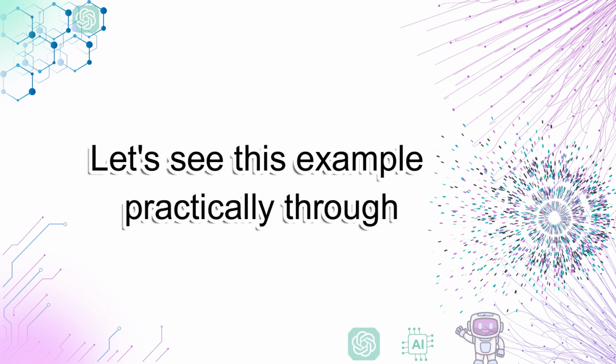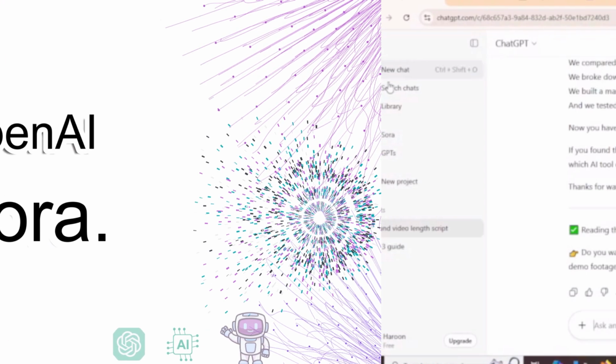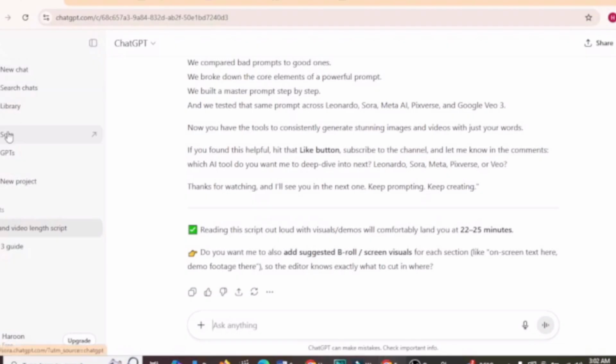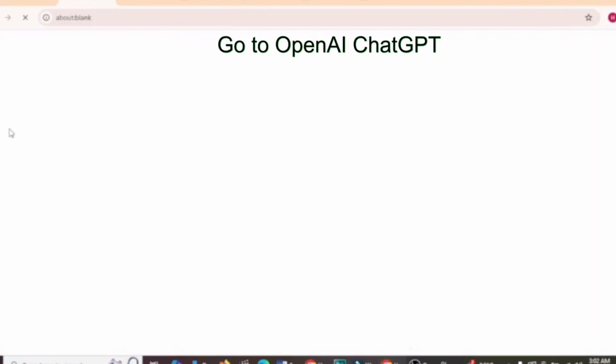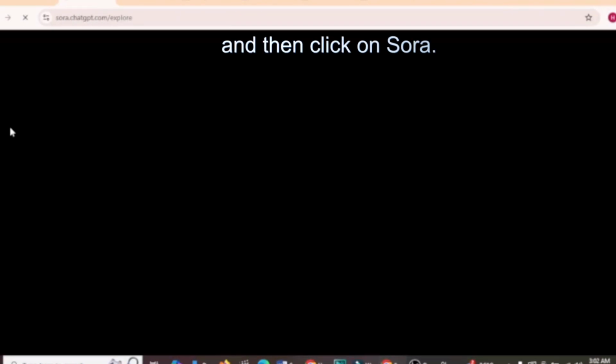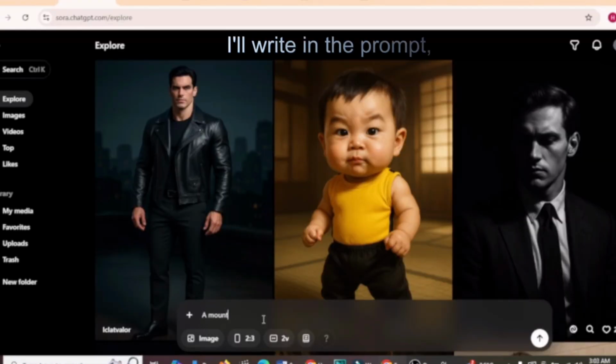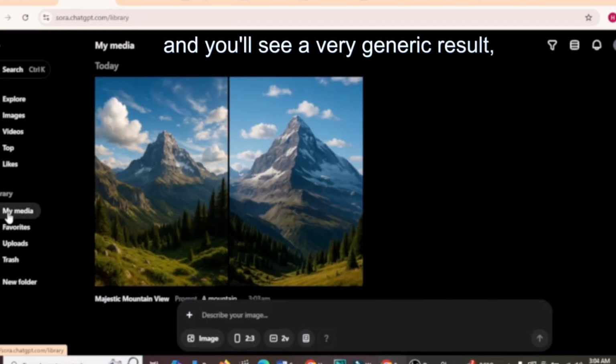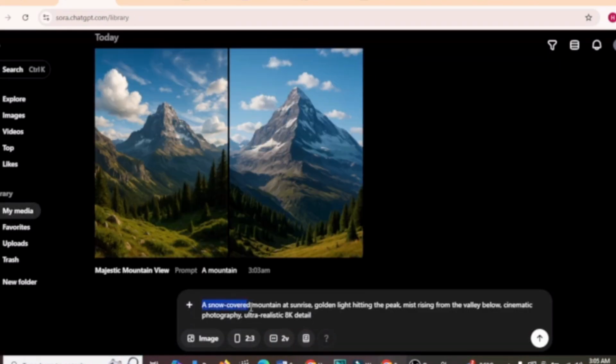Let's see this example practically through OpenAI Sora. Go to OpenAI ChatGPT and then click on Sora. First, I'll write in the prompt, "a mountain." Wait for a moment, and you'll see a very generic result, nothing special. Now let's try a good prompt.